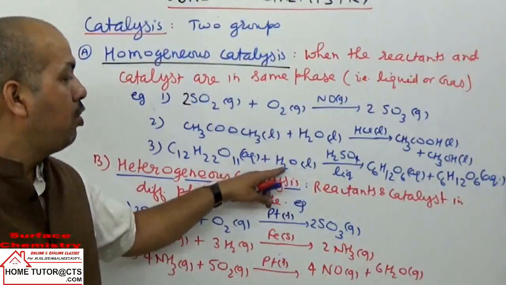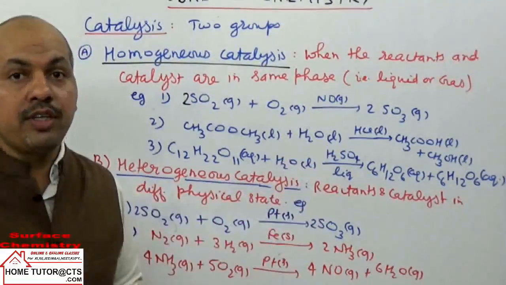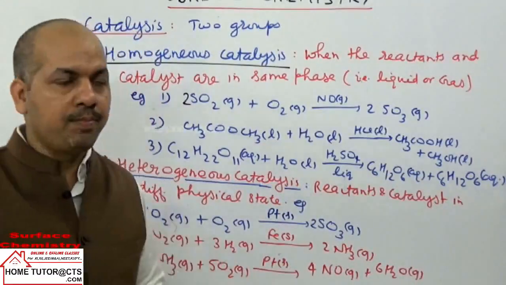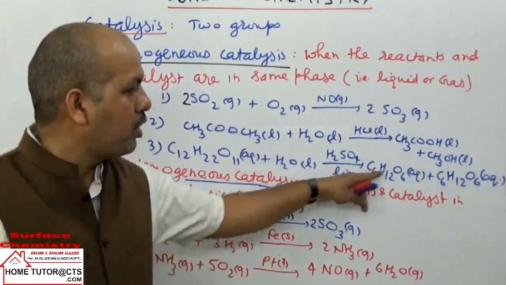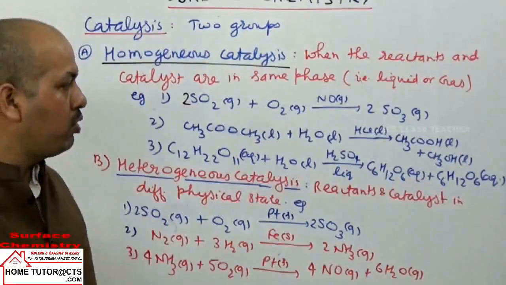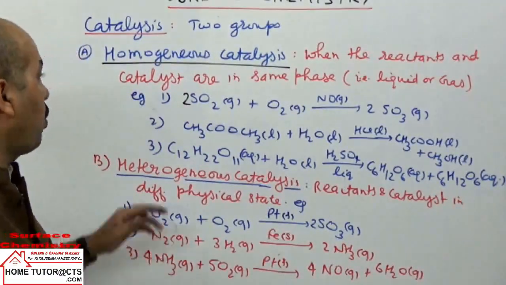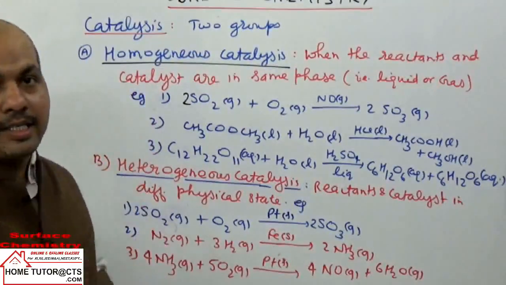C12H22O11 aqueous when hydrolyzed in presence of dilute solution of sulfuric acid, it gives glucose plus fructose. Aqueous liquid or aqueous solution, all are taken aqueous solution or liquids. So again, all these examples can be taken as examples of homogeneous catalysis.